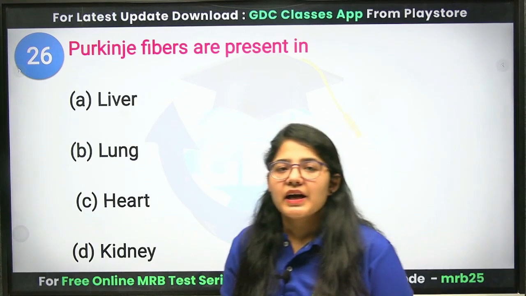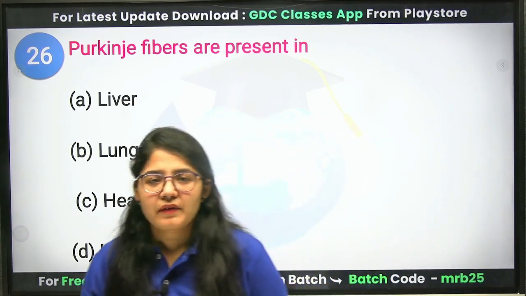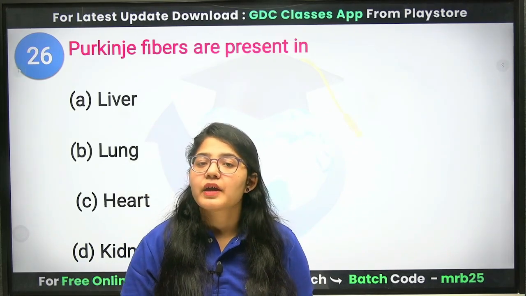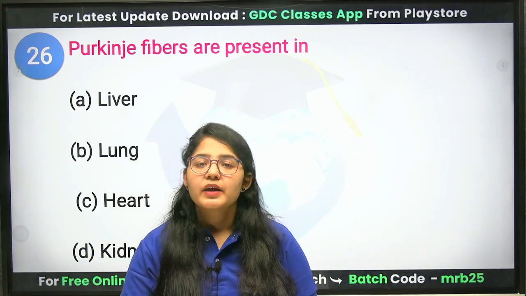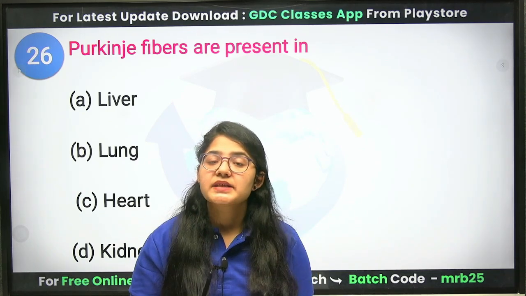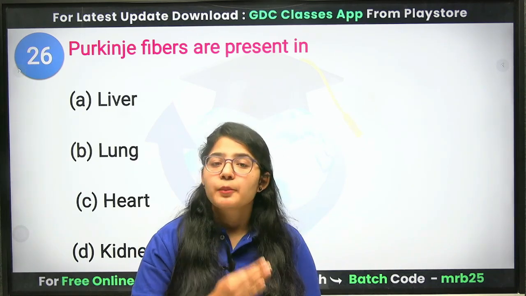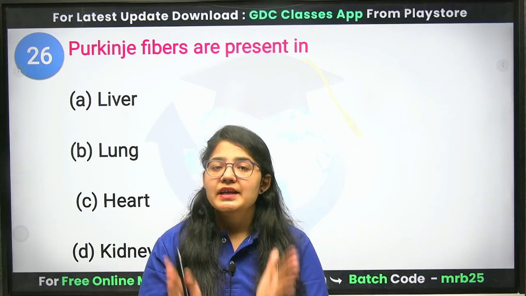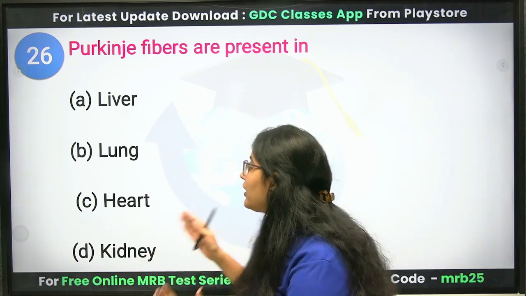Next question. Purkinje fibers are present in. There are 2 or 3 types of fibers. One is the SA node, another is the AV node. Next we have the bundle of His and the Purkinje fibers. Purkinje fibers specifically provide the electrical impulses to your ventricles, and ventricles are part of your heart.